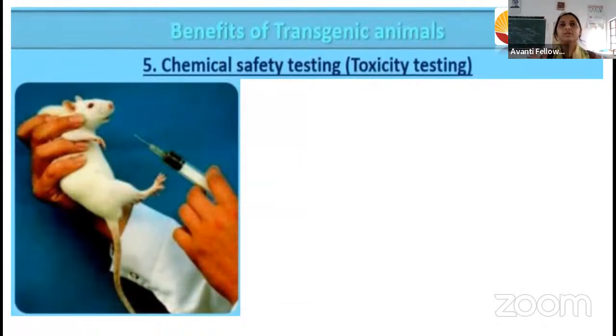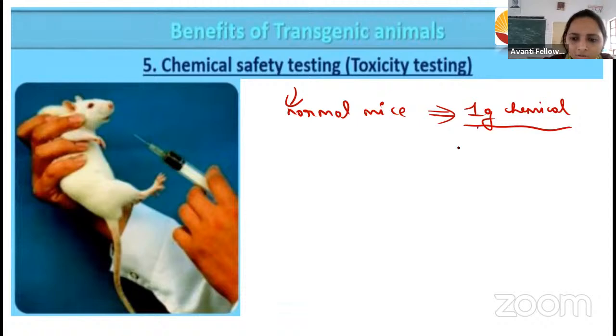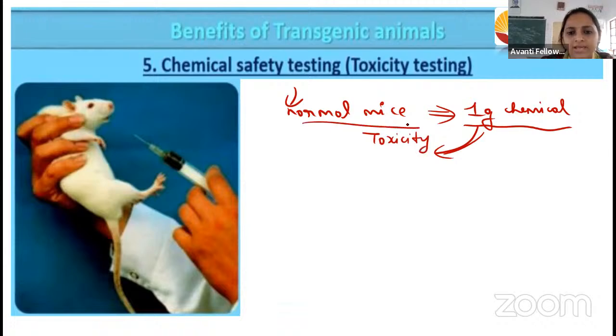You know that some chemicals will cause some disease, right? We humans are strong, so we don't have any reactions to some toxicity. For example, you can see here the normal mice. The normal mice is going to react to the chemical very fast. So you can see here, 1 gram of any chemical is required to show toxicity in this normal mice.